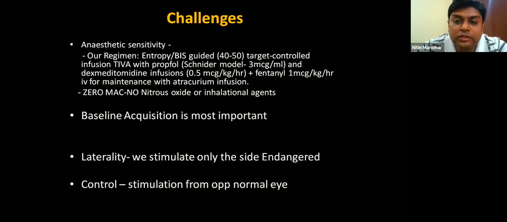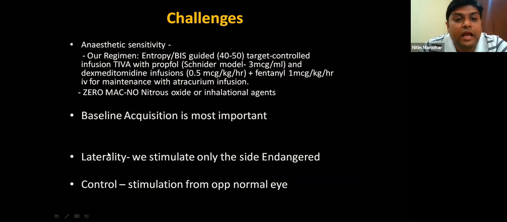Many people have the notion that VEP is very difficult to do intraoperatively and that anesthetic sensitivity is very high, but it is not actually, because with the effective TIVA techniques that we have now, we can do good VEP monitoring. Propofol TIVA or dexmedetomidine, whatever we use, is very good to get good VEP recordings, and we have successfully done VEP recordings in our institute for a number of cases. The most important thing is the baseline acquisition. Many times we fail to get VEP also. So, to be truthful, at the start itself, if you don't get a good baseline, there is no point in continuing further. So baseline acquisition is very important before the surgery starts.